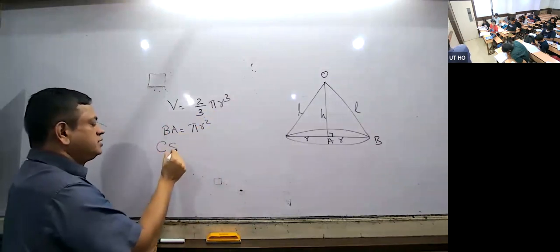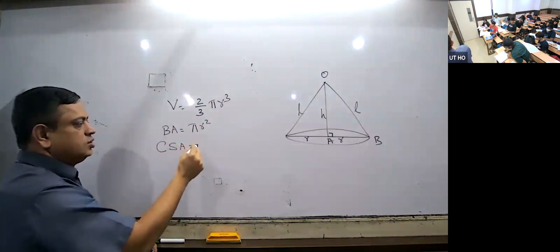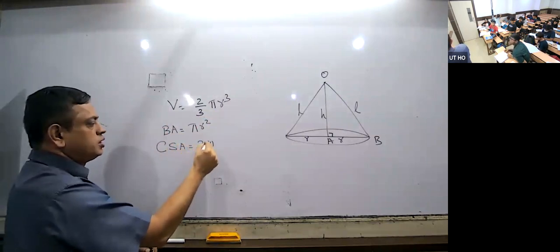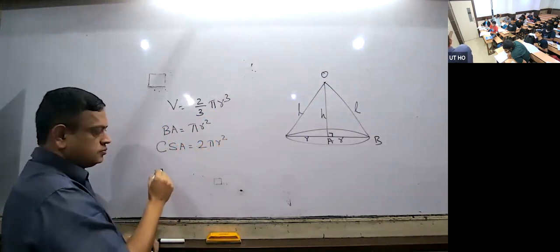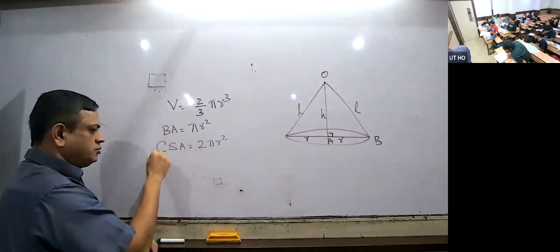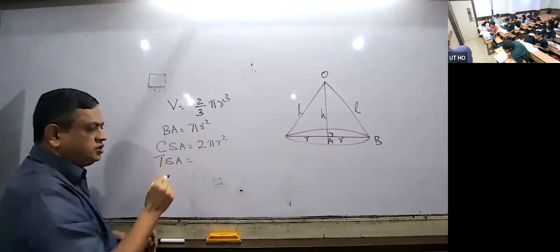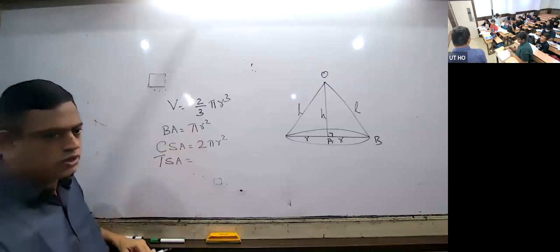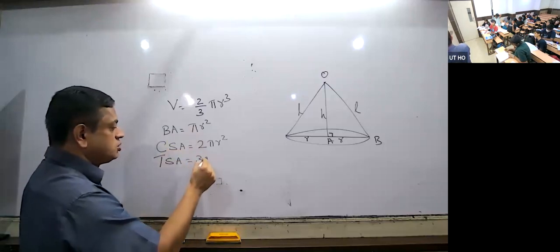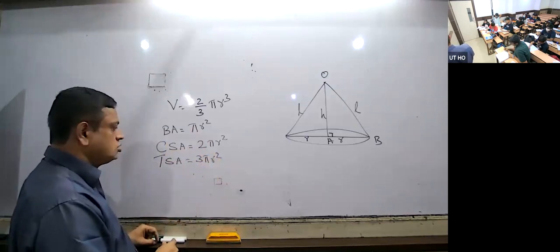Do you know what will be its CSA? 2 pi r square, because it's half. What is its total surface area? How many surfaces are there? So 2 pi r square plus pi r square, how much? 3 pi r square. Total surface area is equal to 3 pi r square.